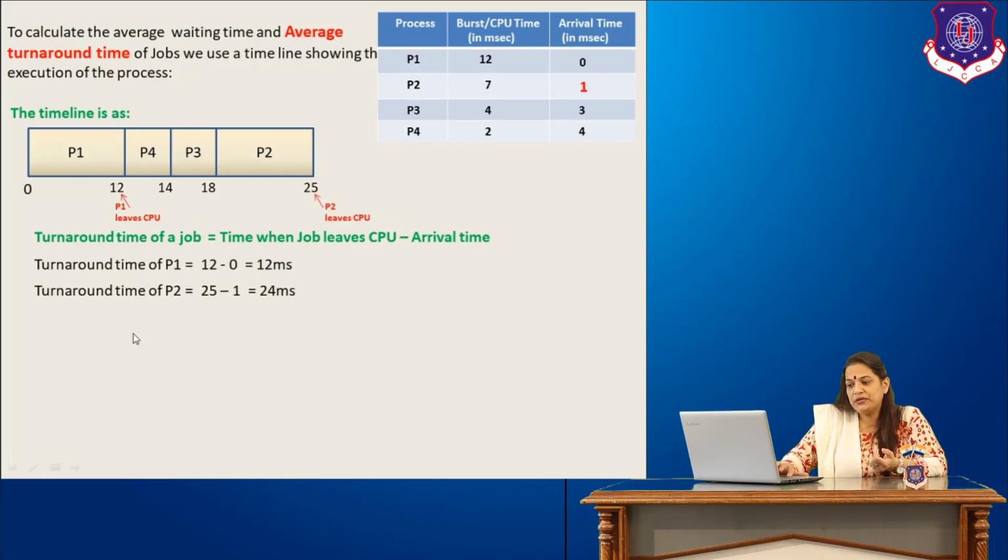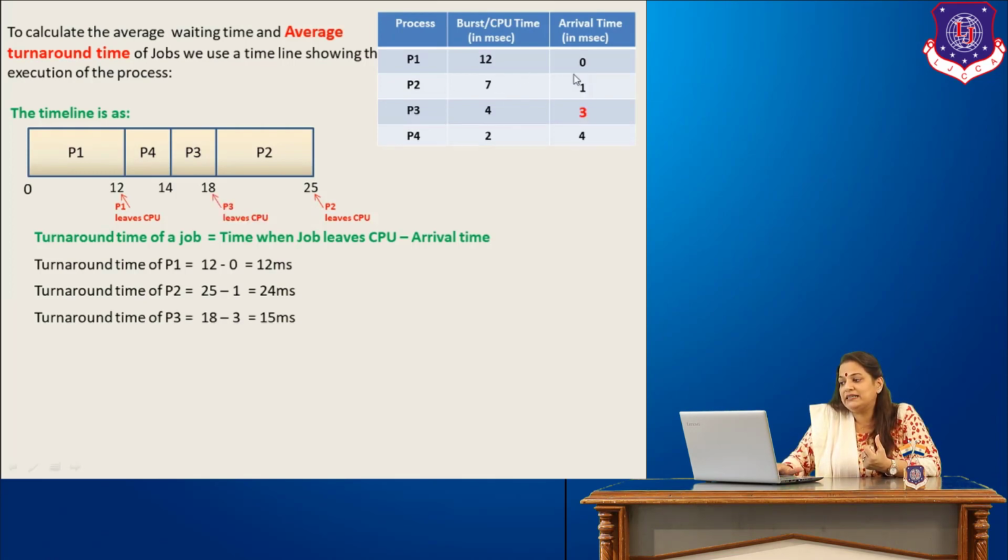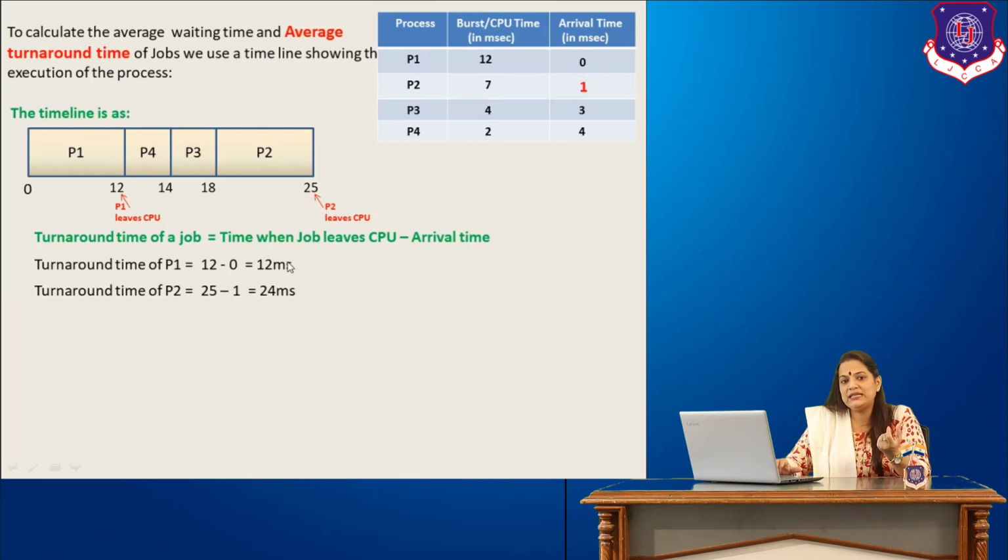Next is the turnaround time of P2. P2 leaves the CPU at the 25th millisecond, but it's not that P2 was on the system for 25 milliseconds. P2 arrived at 1 millisecond, so P2 was on the system from 1 millisecond to 25 milliseconds, that is 25 minus 1, 24 milliseconds.